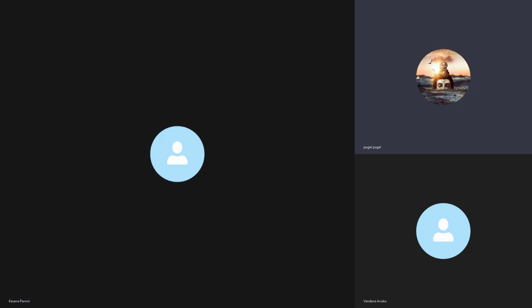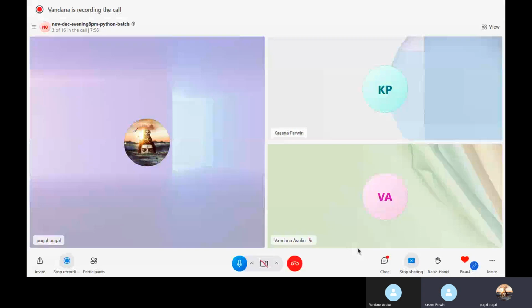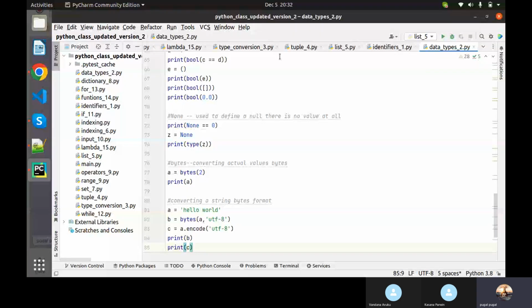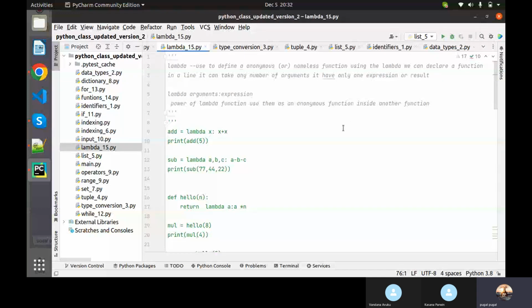Okay, you can see my screen, right? Yes, sir, it's visible. Fine. We have completed NumPy, right? After NumPy, what are we going to see? Before NumPy, we have seen functions, right? Yes, sir. So here we are going to see the short way of writing functions, which we call the lambda function. In AWS, lambda is something different, and here in Python, lambda is something different. Don't confuse them if you already know any AWS-related things.